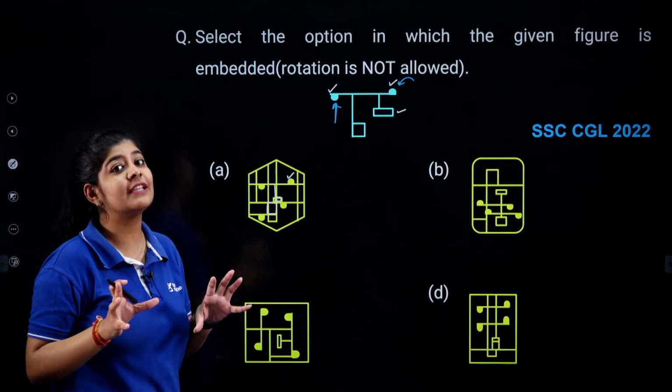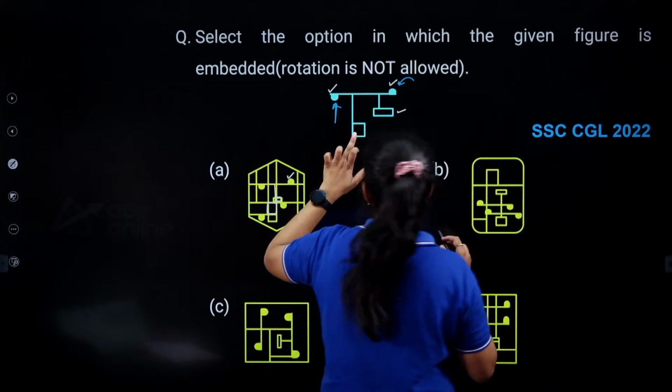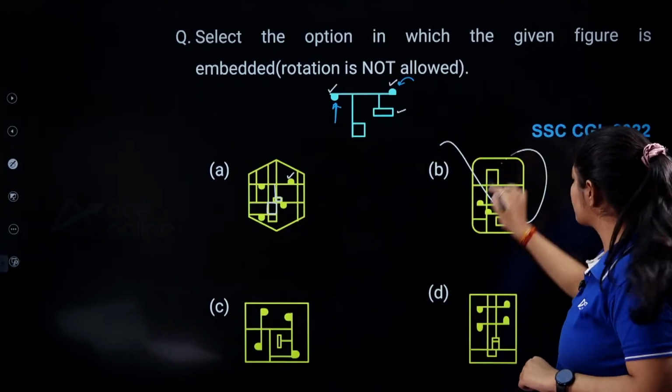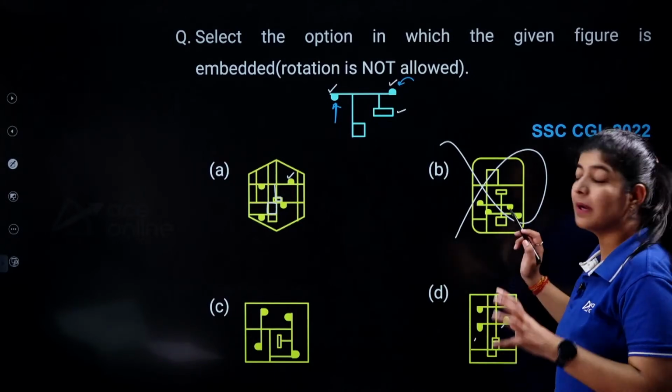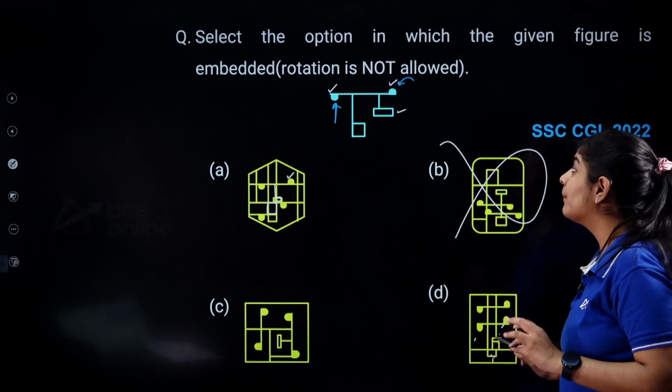But we will check in the rest of the options as well. Here, if you will see, I am not getting this particular box. In this one, I am not getting this particular box, so this option is eliminated. In this one, okay, the bubbles are correct, but the position of this one is not appropriate.